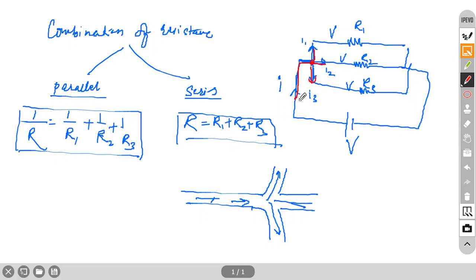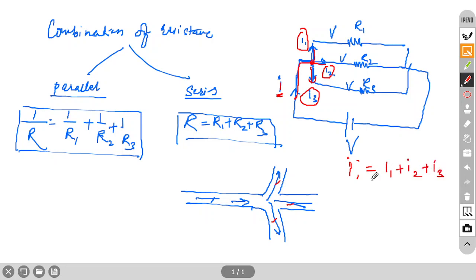We call it the junction rule. But if you combine these three, it will be equal to the original, because just like water, it can never be more or less than this. So total current I equals I1 plus I2 plus I3.